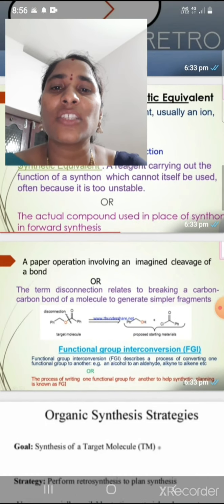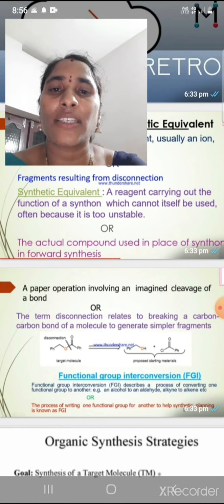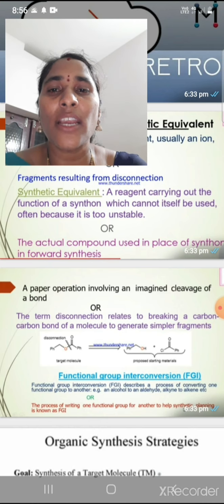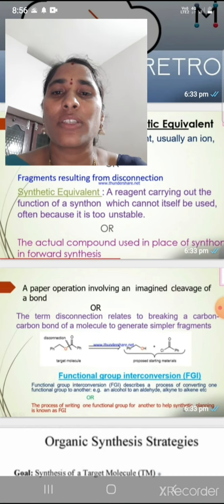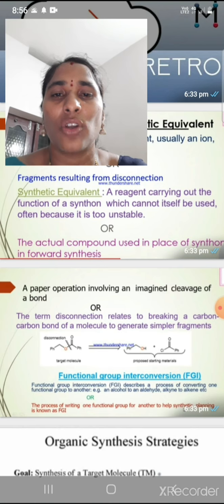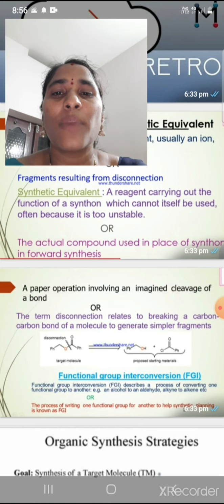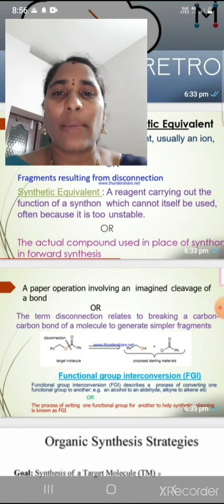Okay, next we are coming to synthetic equivalents. A synthetic equivalent is a reagent carrying out the function of a synthon, which can't itself be used, often because it is too unstable.